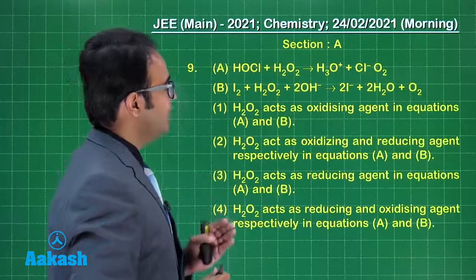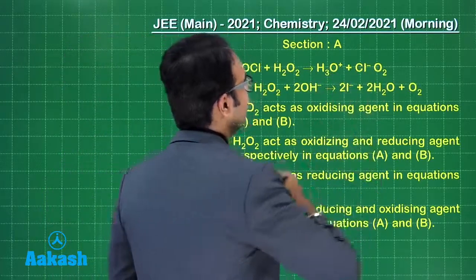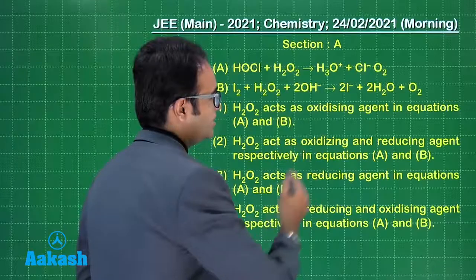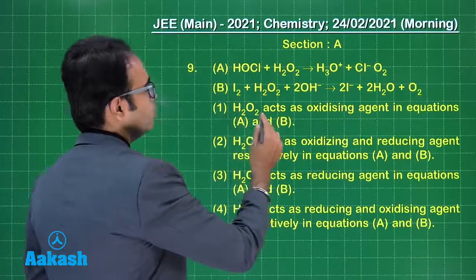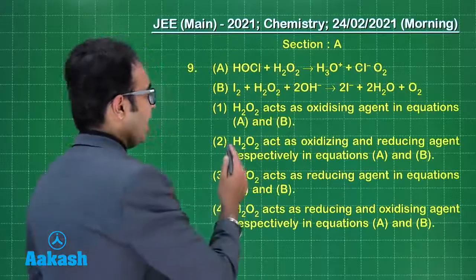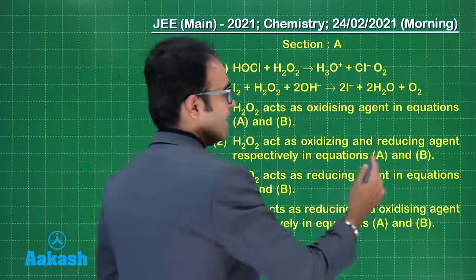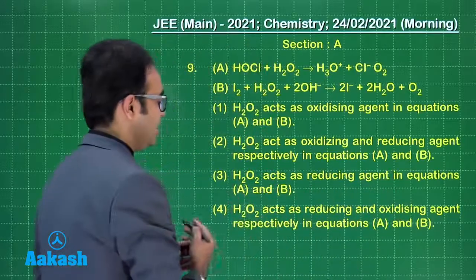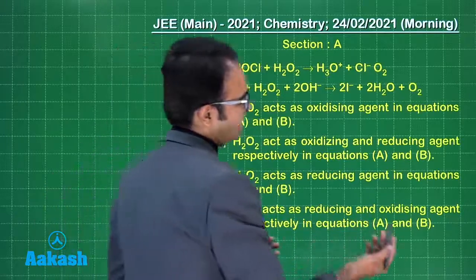A: HOCl + H2O2 gives H3O+ + Cl- and O2. B: I2 + H2O2 + 2OH- gives 2I- + 2H2O + O2. Options: H2O2 acts as oxidizing agent in equations A and B. H2O2 acts as oxidizing and reducing agent respectively in equations A and B. H2O2 acts as reducing agent in equations A and B. H2O2 acts as reducing and oxidizing agent respectively in equations A and B.